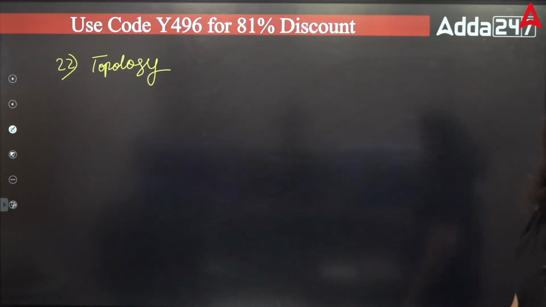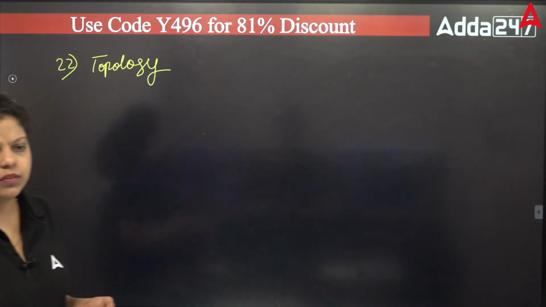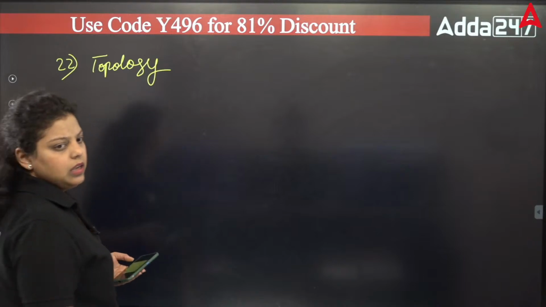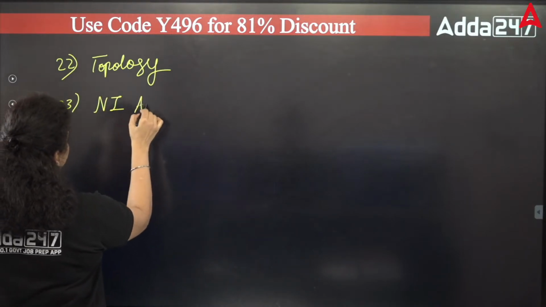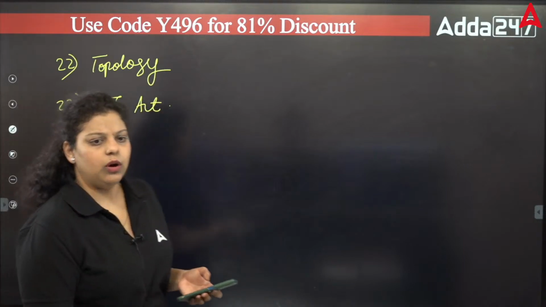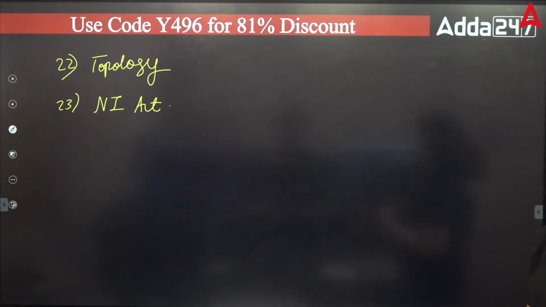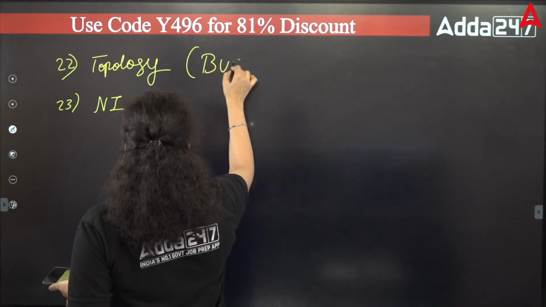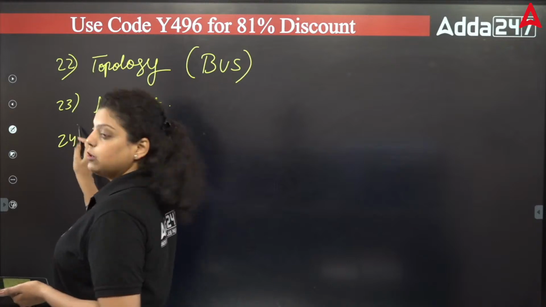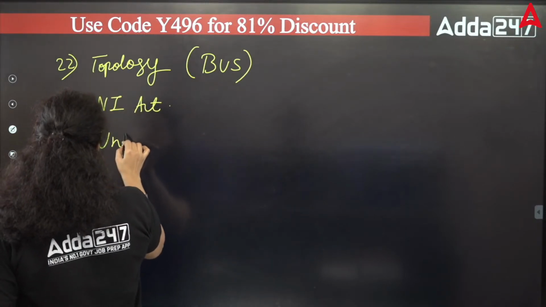Okay. The next question was that the NI Act covers cheque, DD, bill of exchange. One question was from the Negotiable Instruments Act, on what it covers, or which of the following is a negotiable instrument. Bus topology has been asked. Okay, very good. The topology they asked about is the bus topology. Apart from that, a question was from universal banking.